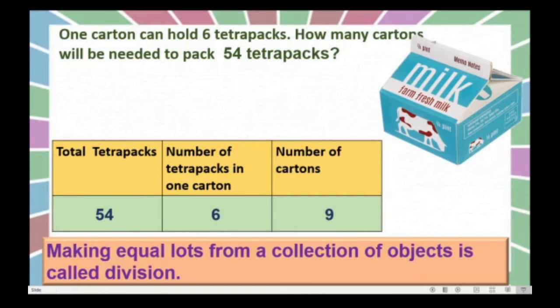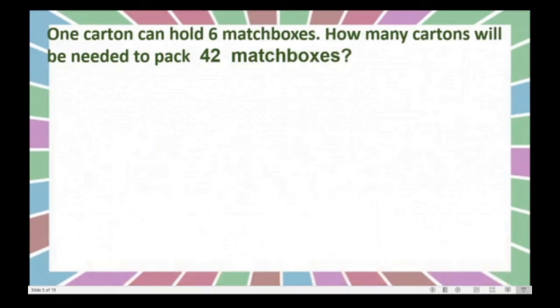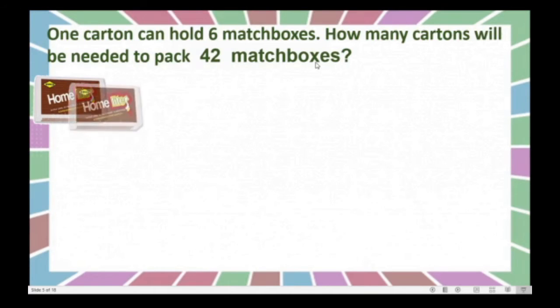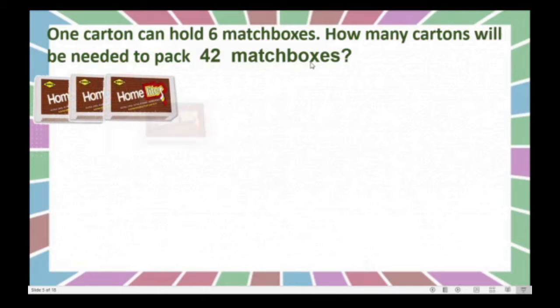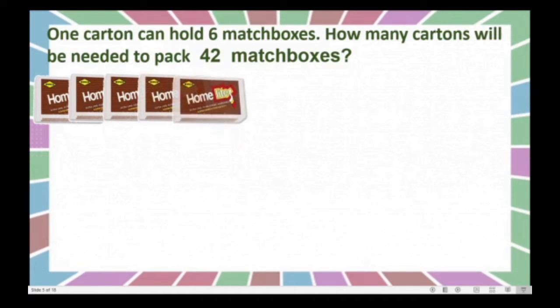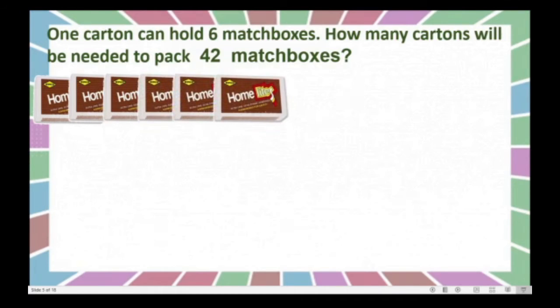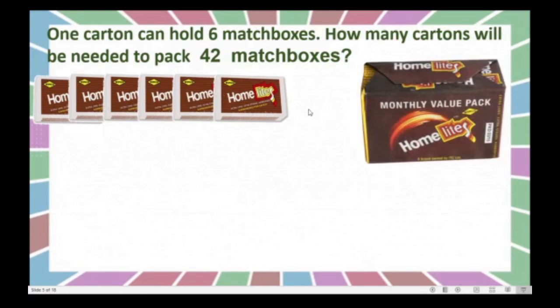Okay, we will move to the third sum. Here, one carton can hold 6 match boxes. You know the match box, right? Okay, how many cartons will be needed to pack 42 match boxes? Here you can see the match box. How many here? You will take 6 match boxes, because one carton can hold 6 match boxes, right? These are 6 match boxes and this is a carton.